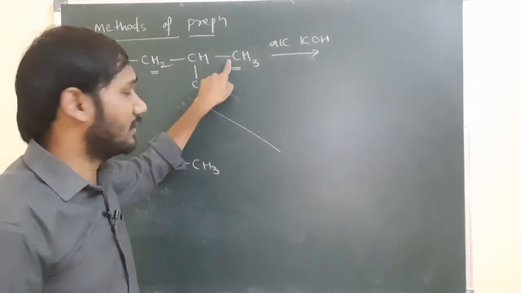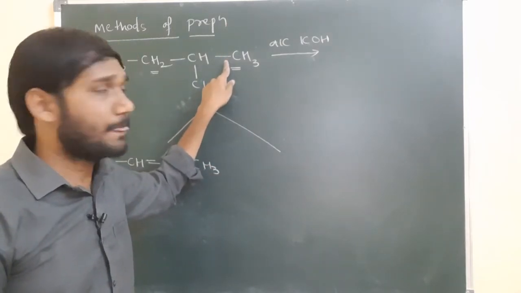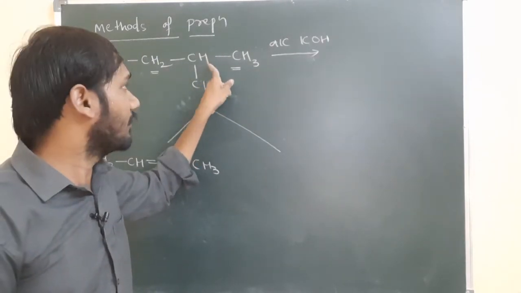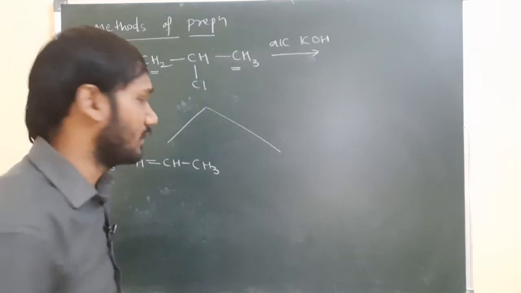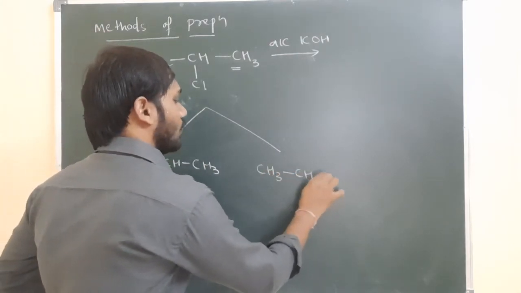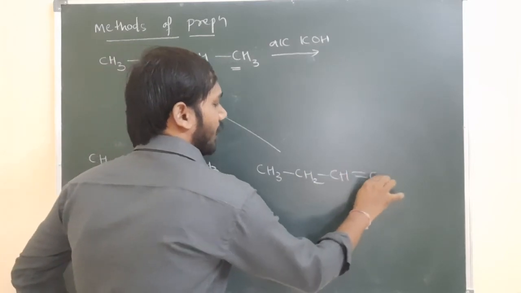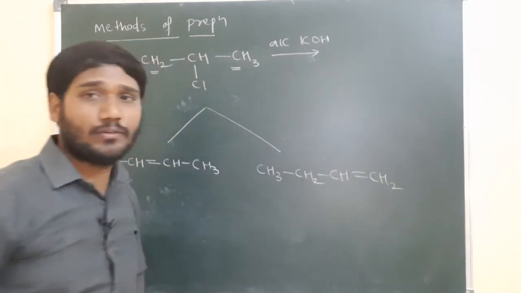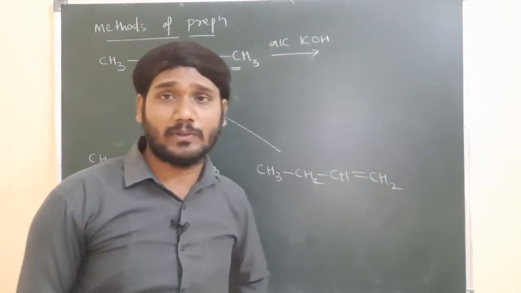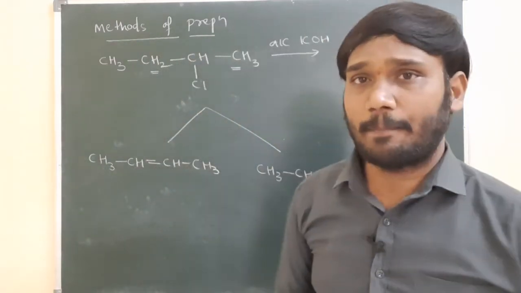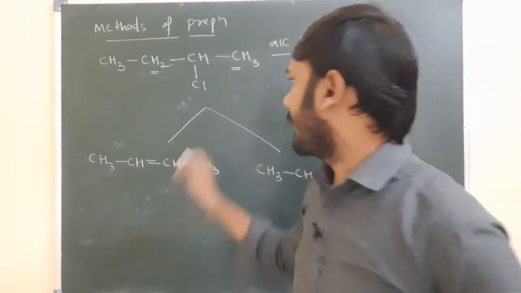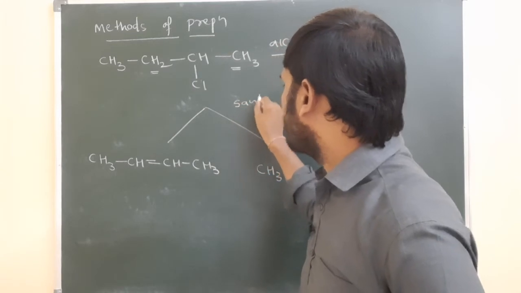At the same time, for example, if from here hydrogen is eliminated, this hydrogen gives the bond to here. It means between these two carbon atoms, a double bond is developed. So now what is the product? CH3, CH2, CH, double bond, CH2. So this product is possible. In these two ways the product is possible, but we have to decide which is more stable. We have to follow the Saytzeff rule in this mechanism.